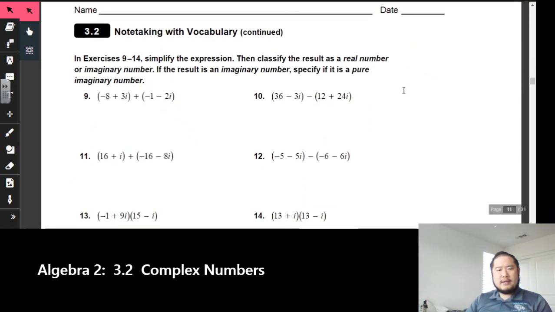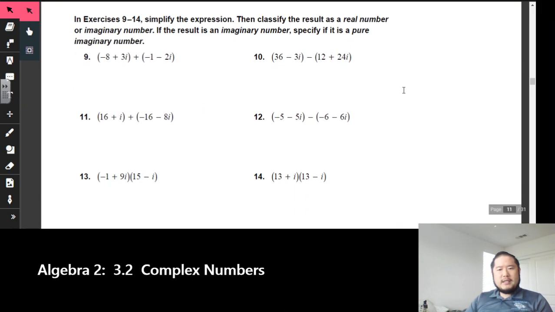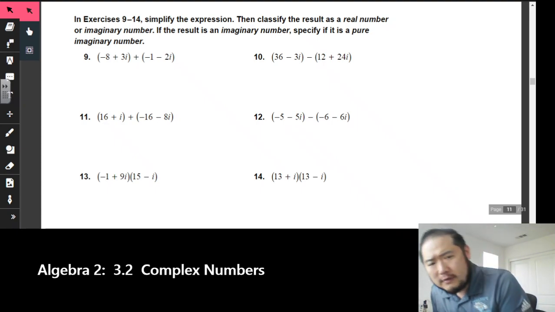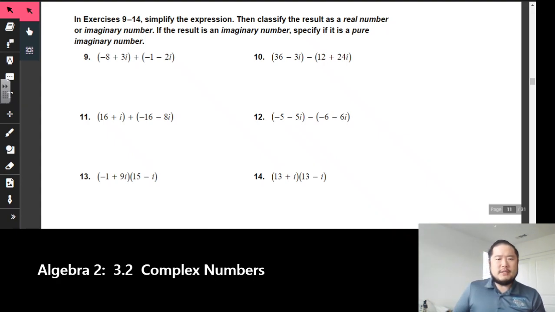Let's go down right here to the next page. So they asked for two things. One, simplify the expression, then classify the result as a real number or imaginary number, and then specify if it's a pure imaginary number. So remember, in the very beginning, we came down with the list of real numbers and imaginary numbers. Remember, they're all under the family of complex numbers. So let's start simplifying things. And remember, we can only simplify terms that are alike.